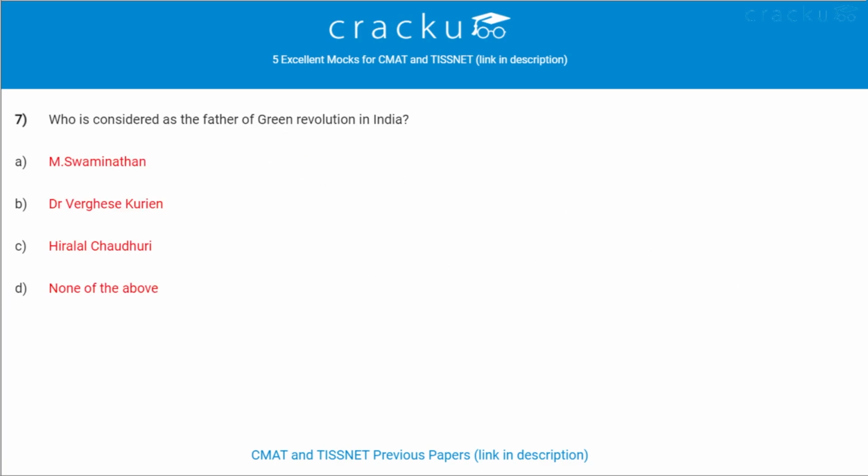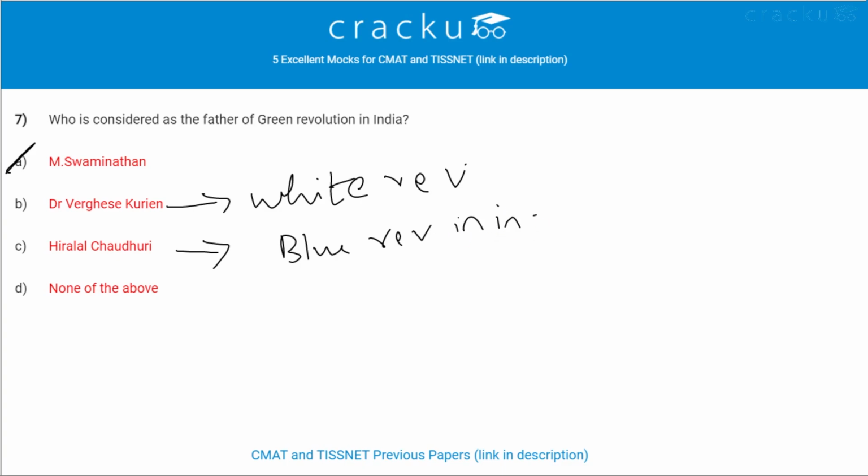Next question. Who is considered as the father of Green Revolution in India? M. Swaminathan is called as father of Green Revolution in India. Dr. Verghese Kurien is called as father of White Revolution in India. And Hiralal Chowdhury is father of Blue Revolution in India. This is M.S. Swaminathan.